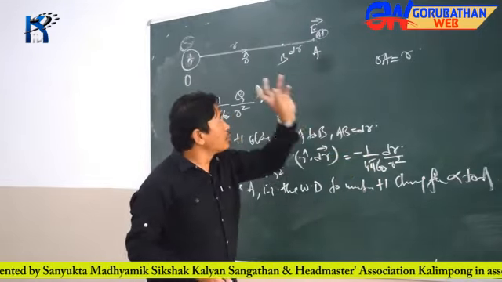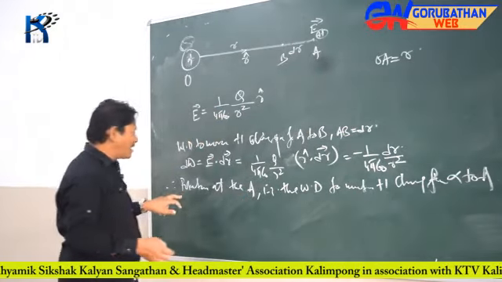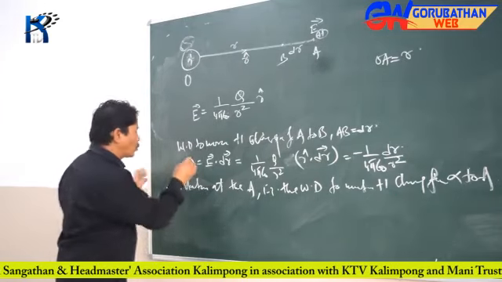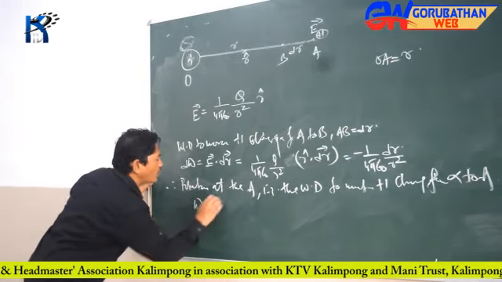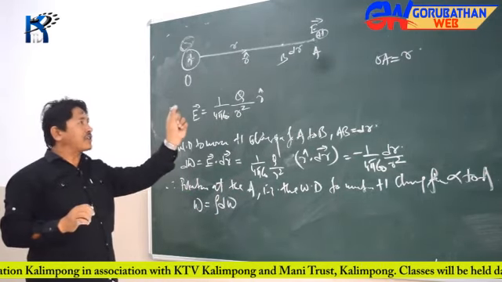So I'm moving a unit positive charge from infinity to this point, and that is the potential at the point A. That is the total work done. So I'm going to find this total work done as the integration of dW. I'm going to integrate this tiny work done.